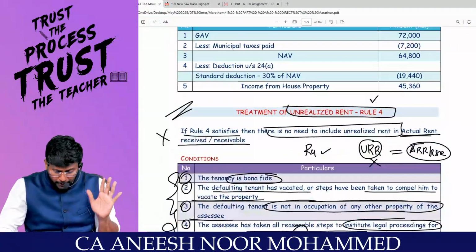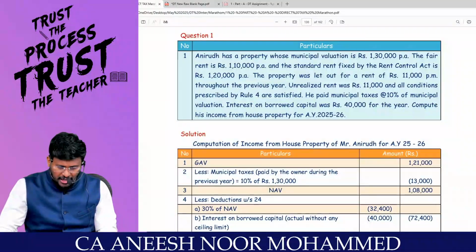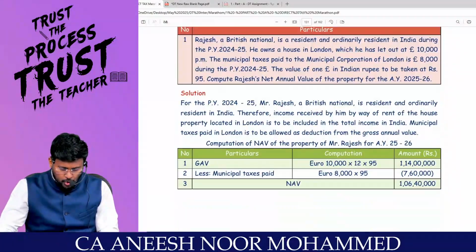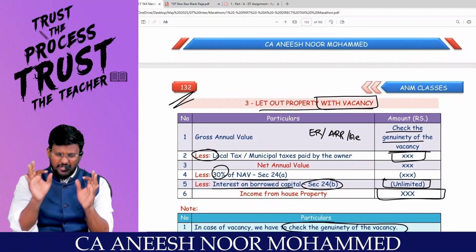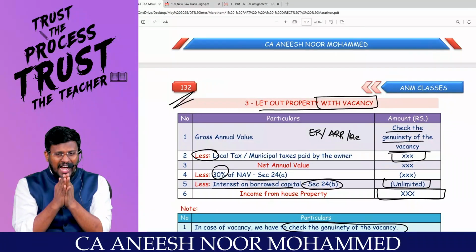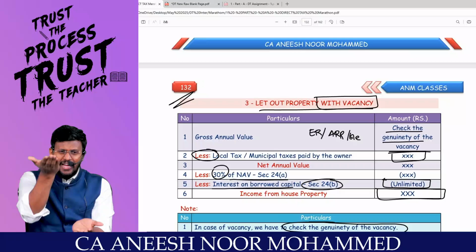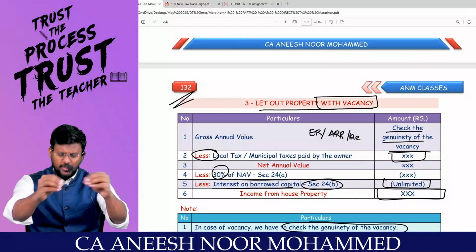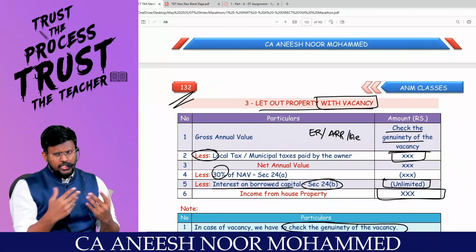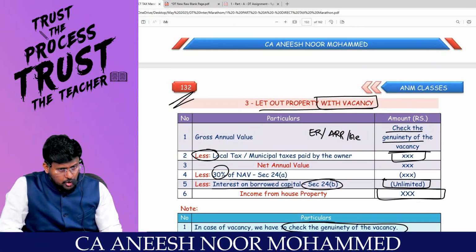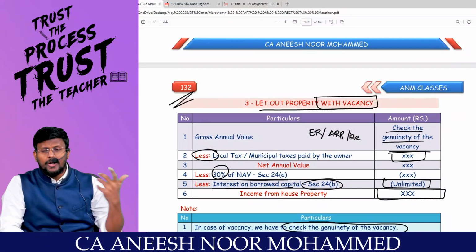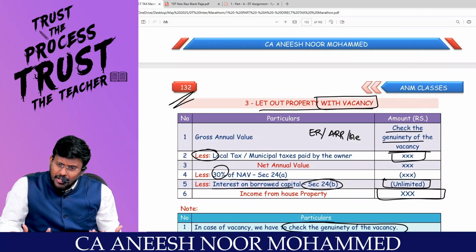But for let out property with vacancy, you should be very careful, my dear lovable students, because you have to check whether there is any genuineness of vacancy or not. First, you check the situation. Is the actual rent received more than the expected rent or less than the expected rent? If more than the expected rent, leave it. GAV is equal to actual rent received. If it is less than the expected rent, you have to check the genuineness of the vacancy. How to check it?